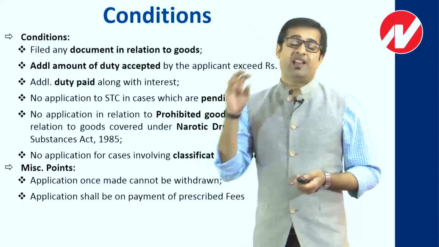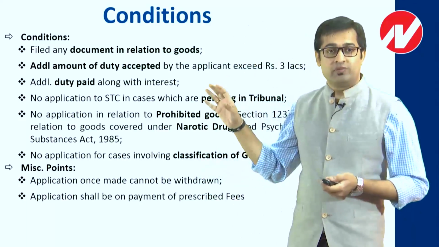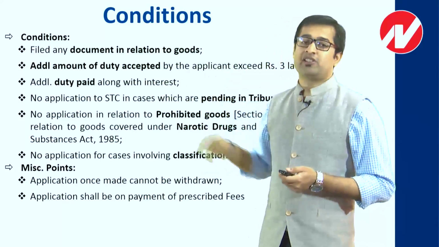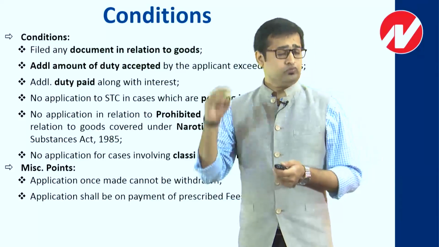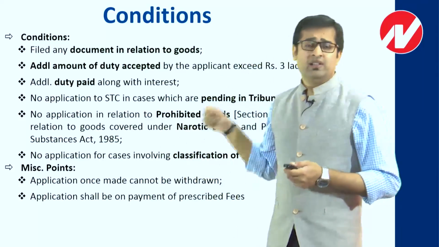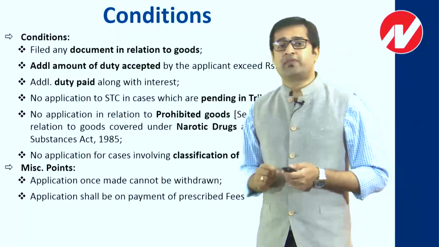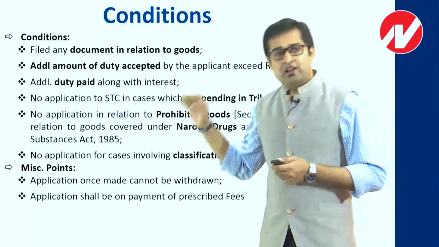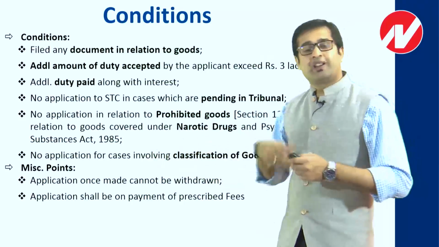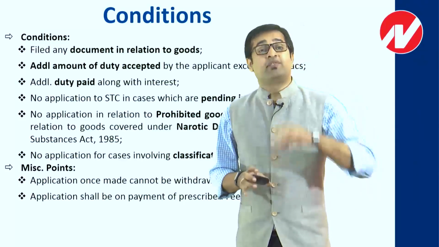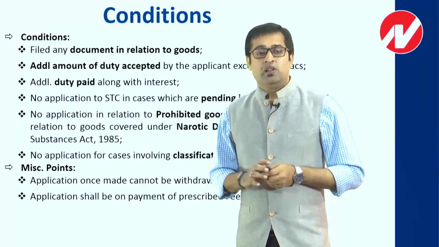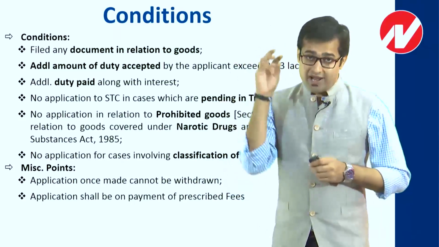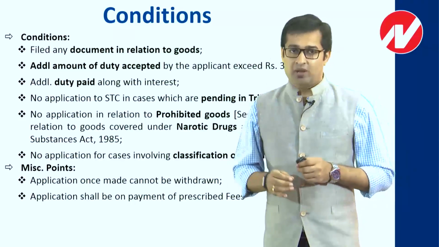It should not be any sort of violation with regard to prohibited goods, or fall under the Narcotic Drugs and Psychotropic Substances Act. The last one which we have talked about is that there should not be a matter with regard to classification of goods, and you have to pay the prescribed fees, and the last point is that your case cannot be withdrawn. Now this is basically the application stage. Now when you have applied, the authority will take a call whether to accept your application or to reject your application.